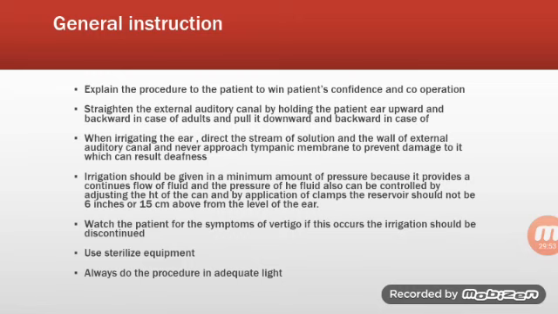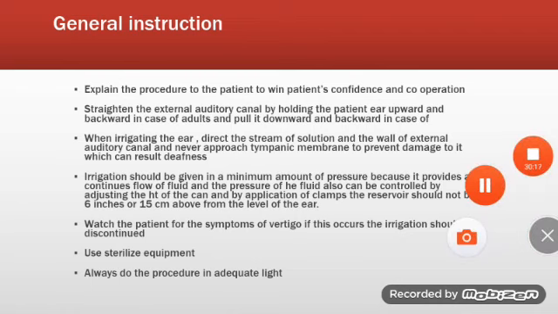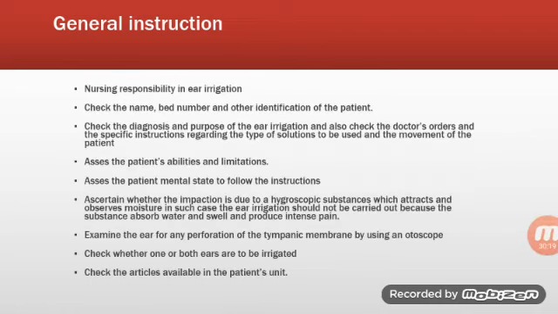Watch the patient for symptoms of vertigo. If this occurs, the irrigation should be discontinued. Nurse should be aware about the symptoms of vertigo in the patient. Use sterile equipment. Nurse must use germ-free equipment, technique, gloves, and any materials while doing any procedure. Always do the procedure in adequate light. It is very necessary while doing any procedure.